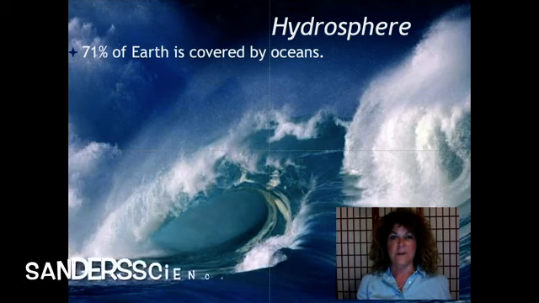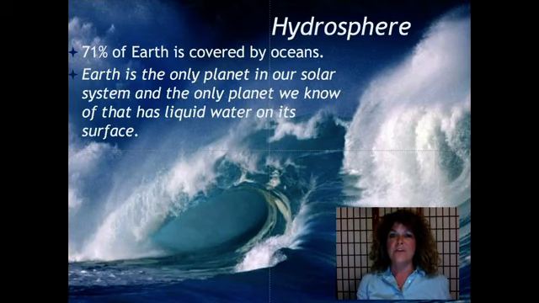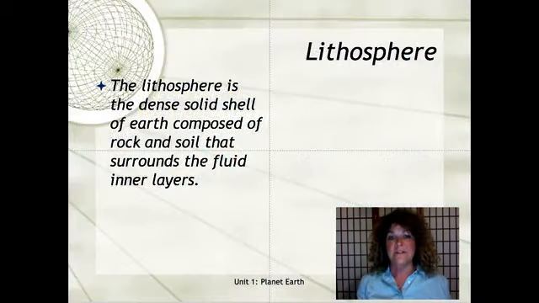71% of the Earth is covered by oceans, and Earth is the only planet in our solar system that we know has liquid water on its surface. The lithosphere is a dense, solid shell of Earth composed of rock and soil that surrounds the fluid inner layers.